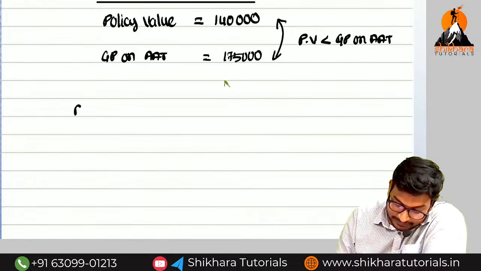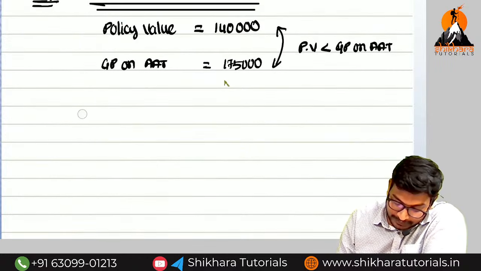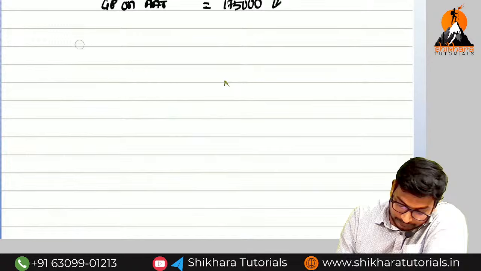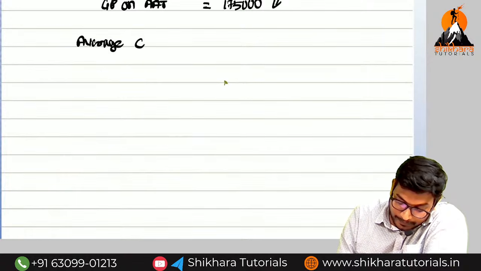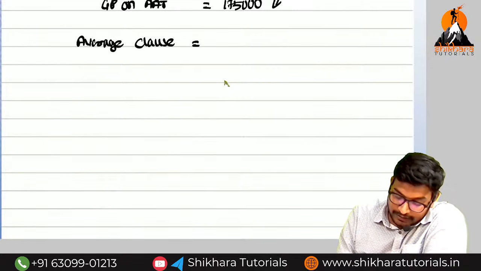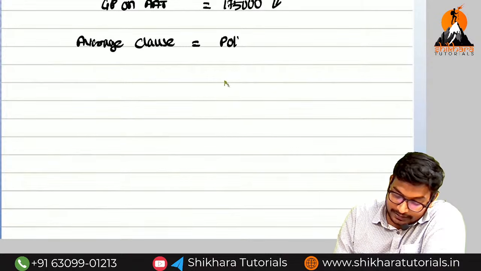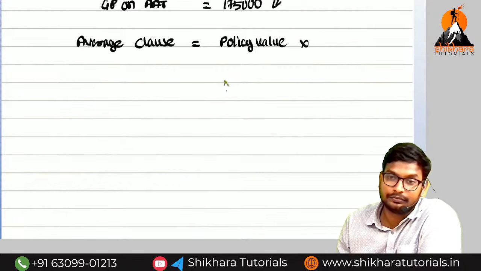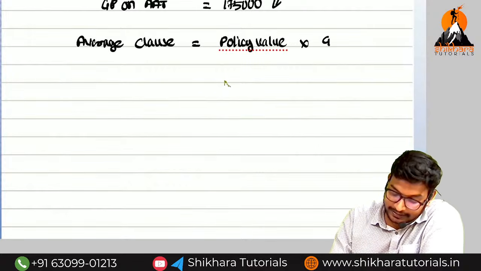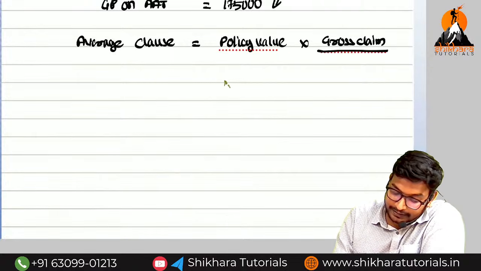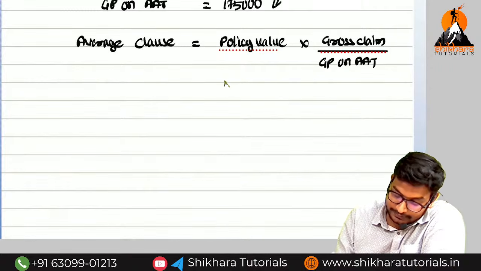So what is the average clause? You have to apply the average clause. What is the formula for the average clause, ma? Policy value into gross claim divided by gross profit on AAT.